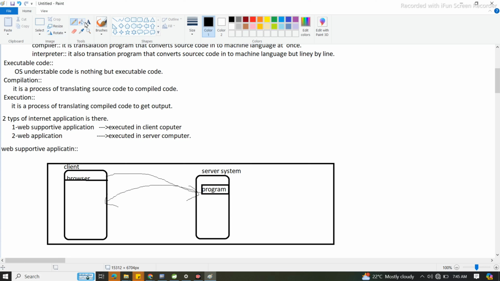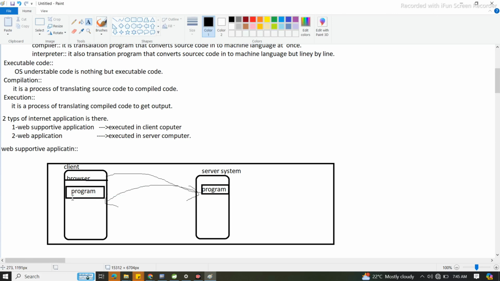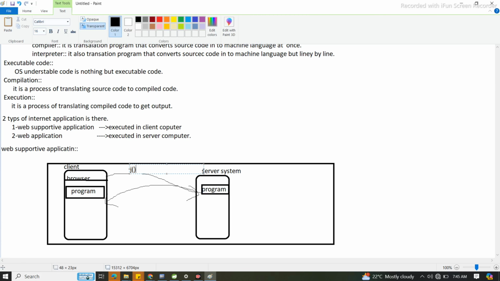Again it will return back to what? Tell me. Client. It's nothing but the program. So from the client only it is going to execute. So what happened? This is the first step.